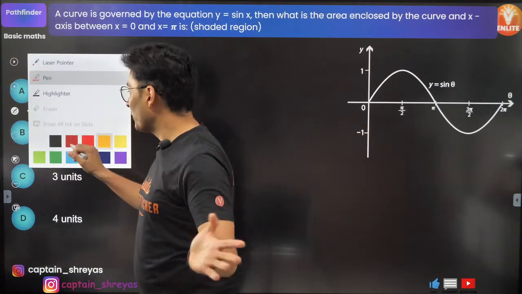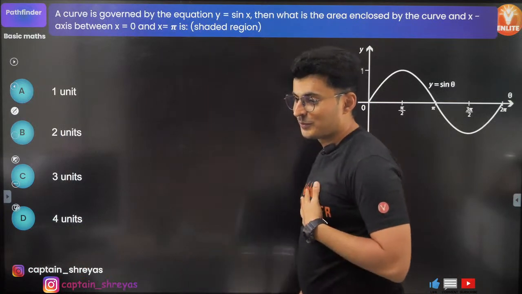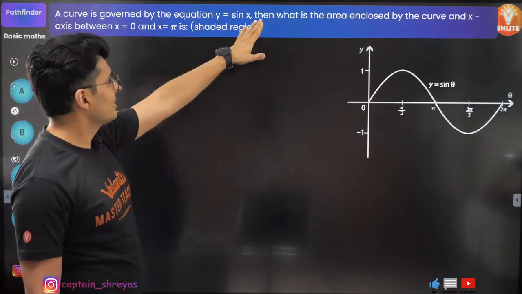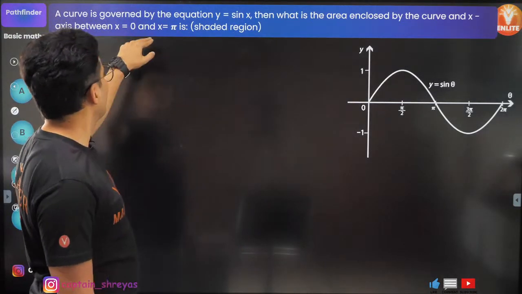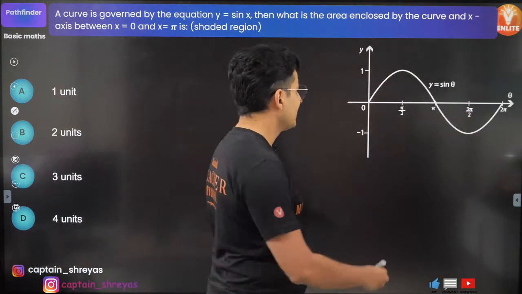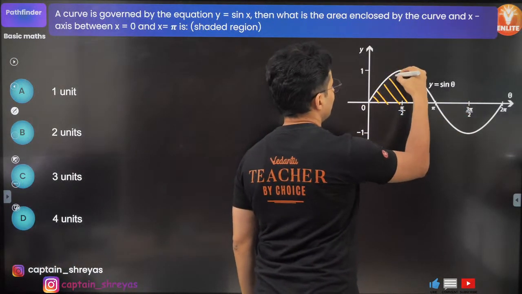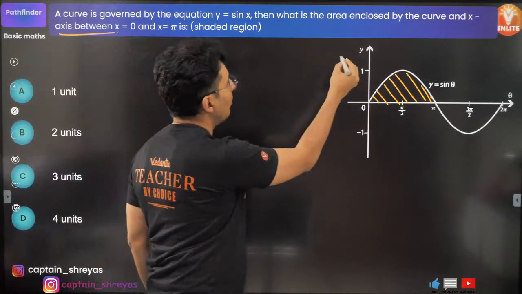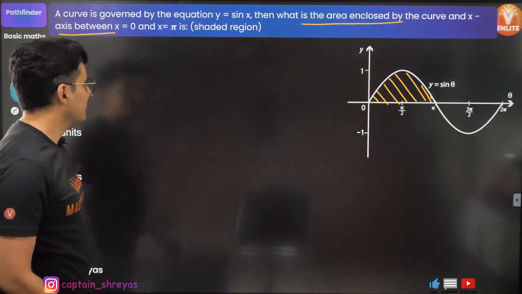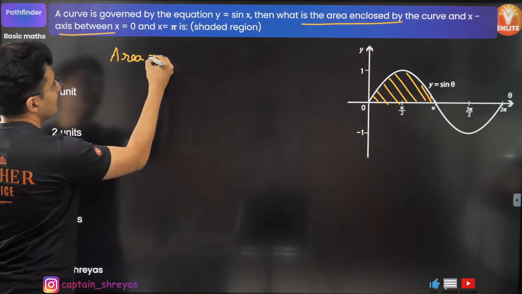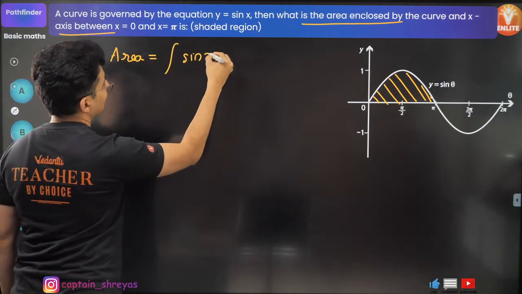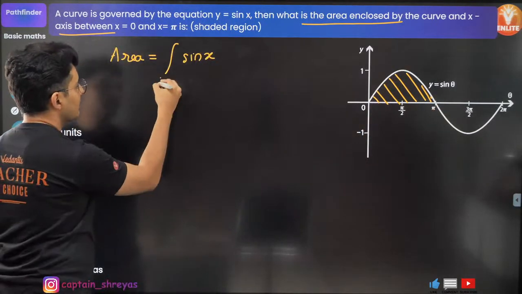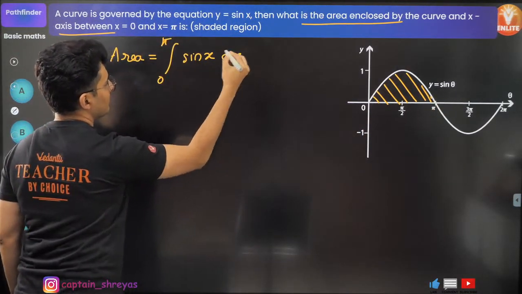Okay. Happens, Nikhil. So now you are learning a lot of things which are supposed to be known. Let's see the next question. This is a graph given by sine x. What is the area enclosed by the curve between 0 and pi? Sine x graph is like this. So what they are asking you is what is the area under this graph from here to here. We know that the area between 2 points is nothing but the integration of the function from the initial to the final points between which you want to find the area. Here it is 0 to pi, you're integrating it with respect to x.